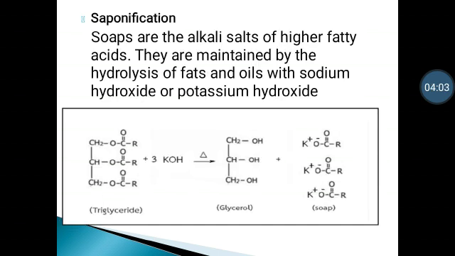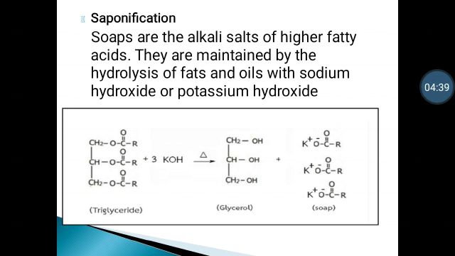The next reaction is the saponification reaction. Saponification is the process by which triglycerides are reacted with sodium or potassium hydroxide to produce glycerol and fatty acid salts called soap. Soaps are the alkali salts of higher fatty acids. They are obtained by the hydrolysis of fats and oils with sodium hydroxide or potassium hydroxide. When sodium hydroxide is used, hard soap is produced, while using potassium hydroxide results in soft soap.